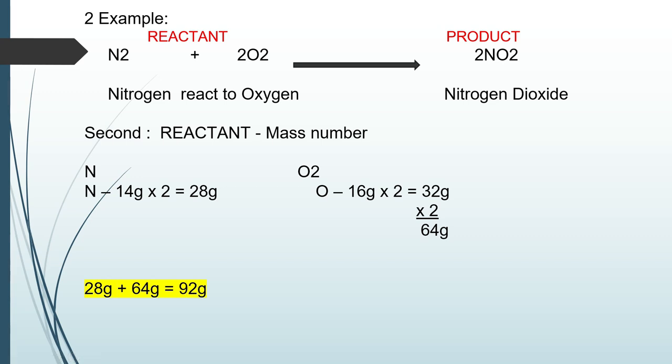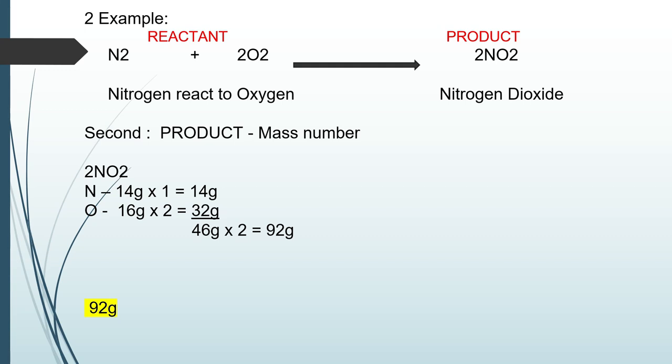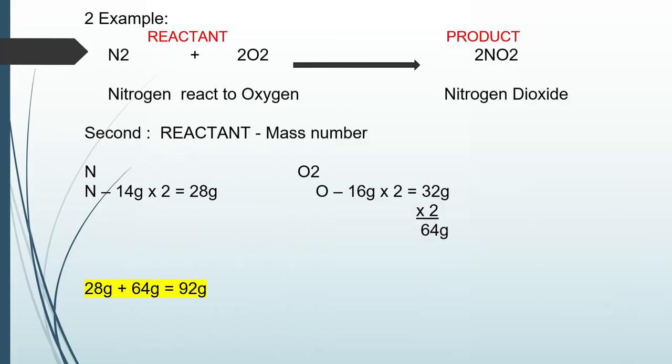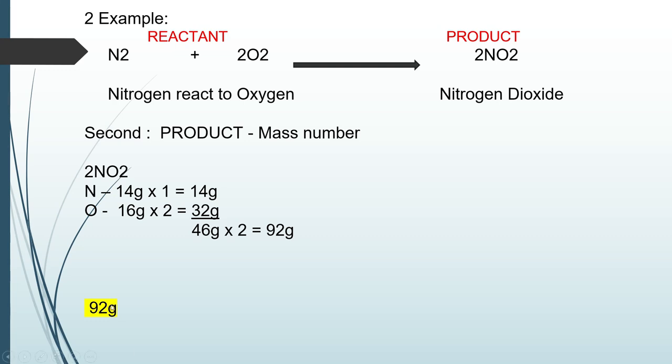Check naman po natin yung total mass ng product natin, which is the nitrogen dioxide. So, non-metal oxide po yan. So, ang nitrogen, 14 grams po ang kanyang atomic mass. Times 1 is 14 grams. Yung oxygen po natin, which is the O2, dalawa po ulit. So, 16 grams times 2 is 32 grams. Then, total natin, 46 grams. Ang product natin is dalawang nitrogen dioxide. So, i-times 2 lang po natin, then we get 92 grams. Kaya mga kabuhay, still the same. So, yung reactant natin kanina ay 92 grams. Product natin, mass number of 92 grams din.